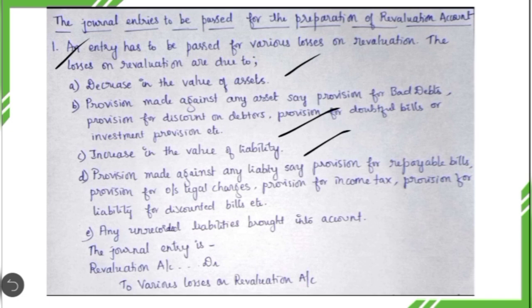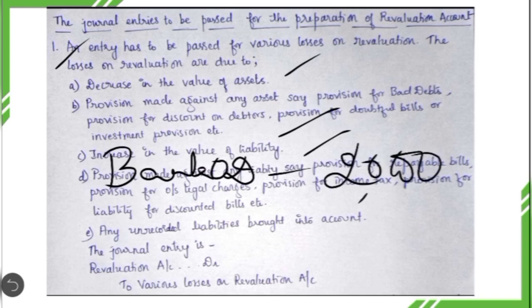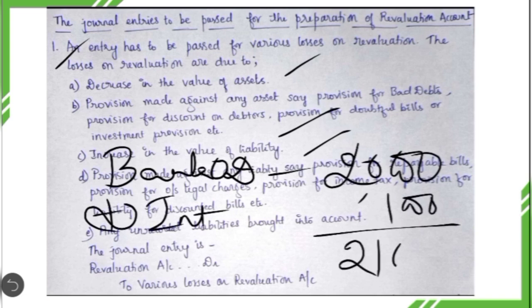Let us suppose that before the readmission and before revaluation, the books of accounts show a bank overdraft of 20,000. But at the time of revaluation, the firm has come to know that the bank has charged interest of 1,000. Thereby the total bank overdraft will be 21,000. Now you can compare. Earlier, the firm or the partners had to pay only 20,000 to the bank as the bank overdraft balance. But now, since interest is charged on this overdraft balance, they have to pay 21,000.